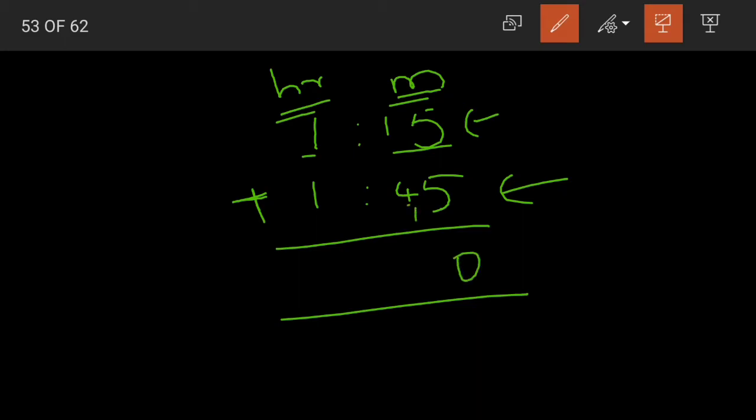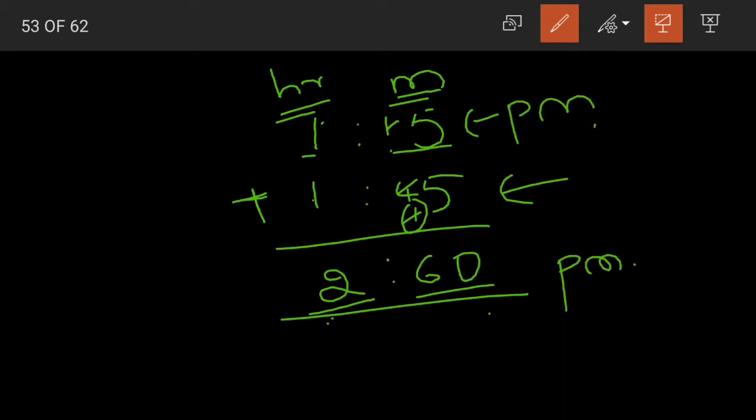5 plus 5 is 10, 1 carried. 1 plus 4 is 5, 5 plus 1 is 6, 1 plus 1 is 2. 2 hours 60 minutes. What are we left with? 2 hours 60 minutes. She left at 1:15 p.m. When we add 1 hour 45 minutes to it, the time becomes 2:60 p.m. That is 2 hours and 60 minutes.